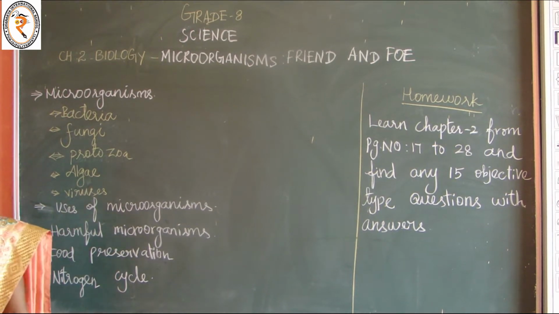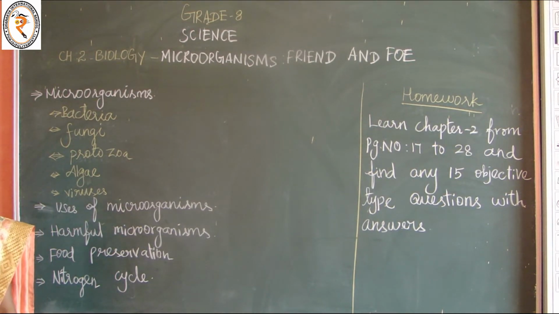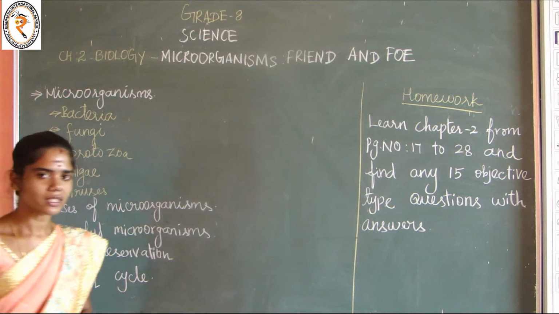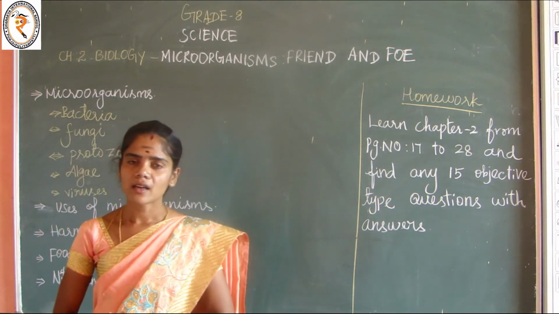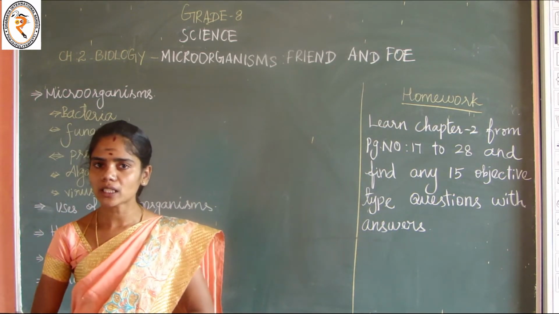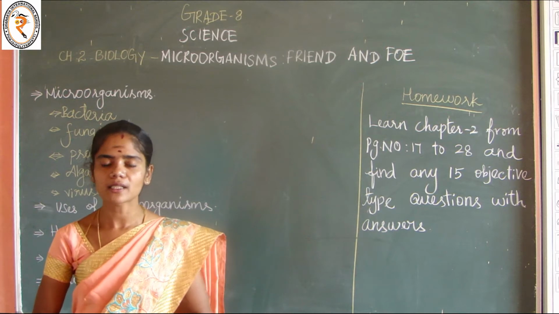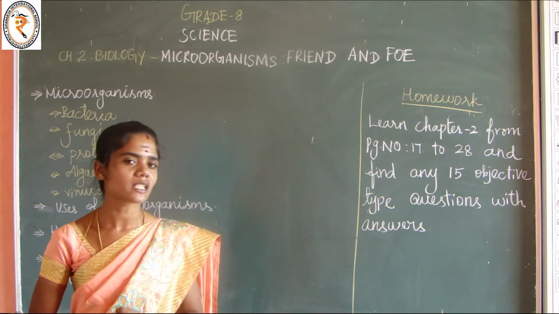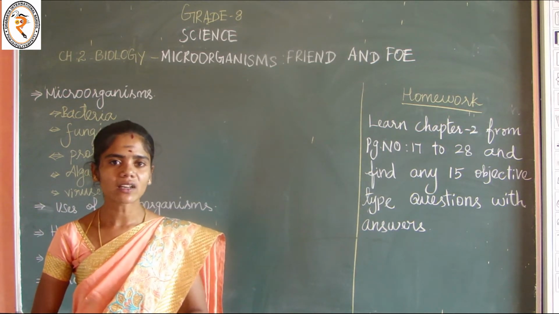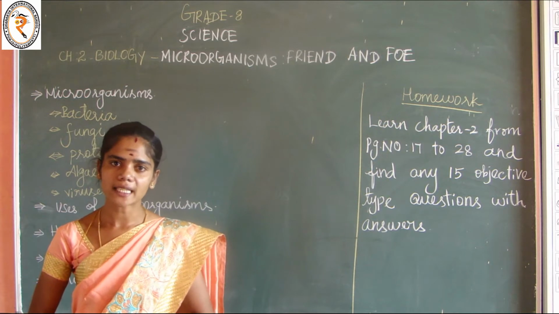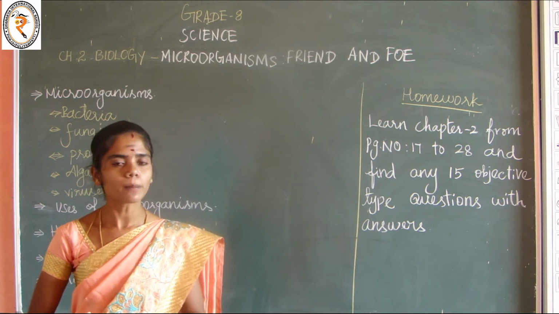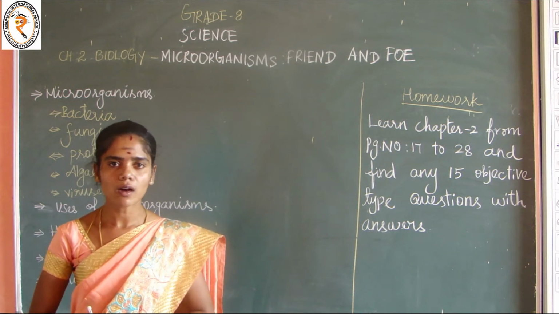What is called microorganisms? We have seen so many plants and animals with the help of our eyes. Have you seen microorganisms? No. Why? Because microorganisms are very small in size. We cannot see them with our eyes. We can use a microscope to find the microorganisms.